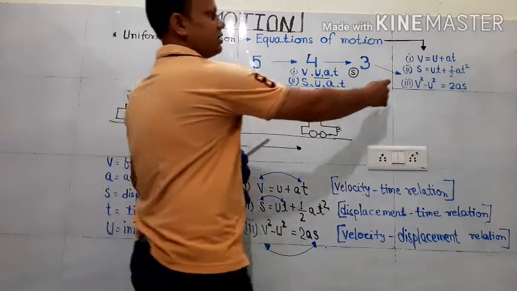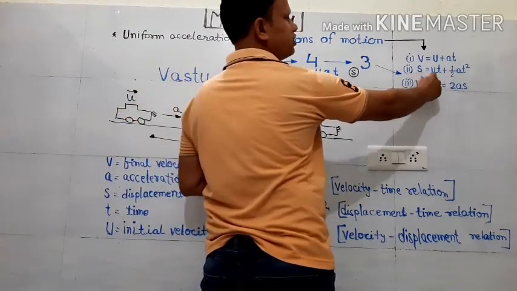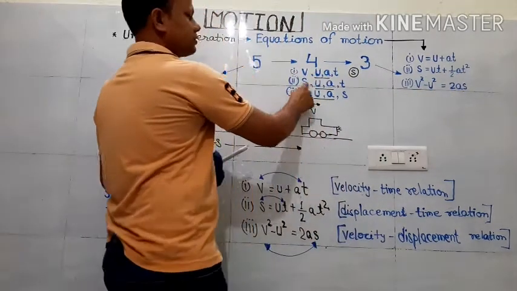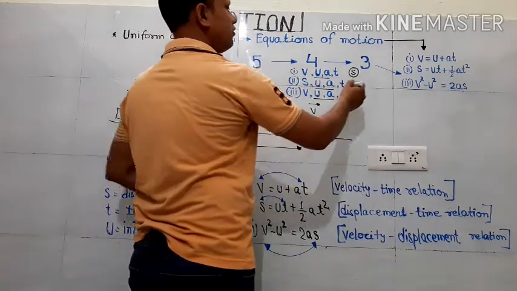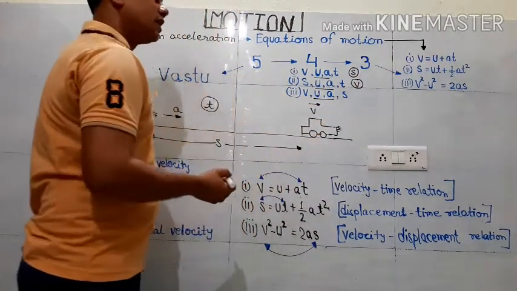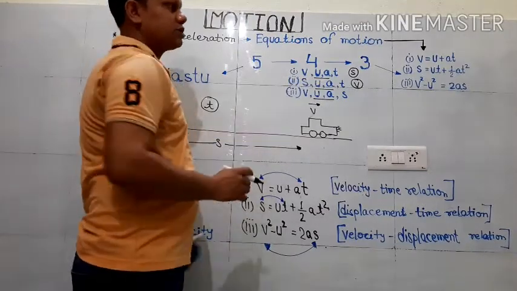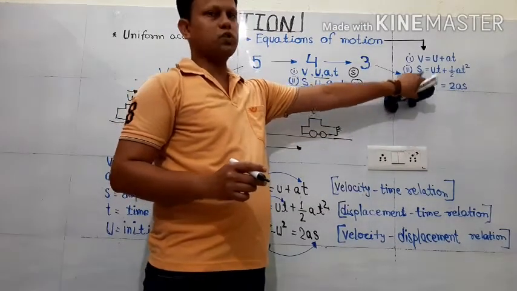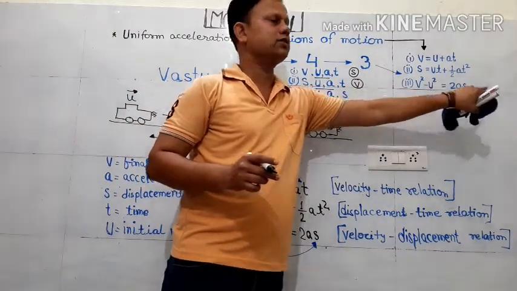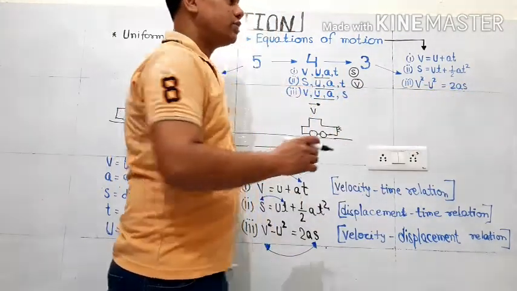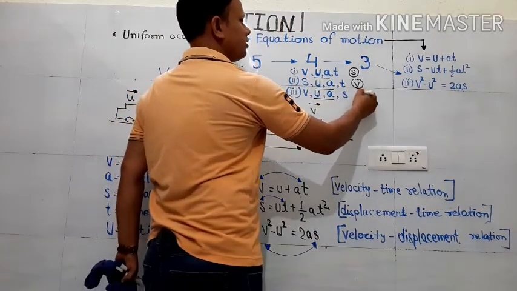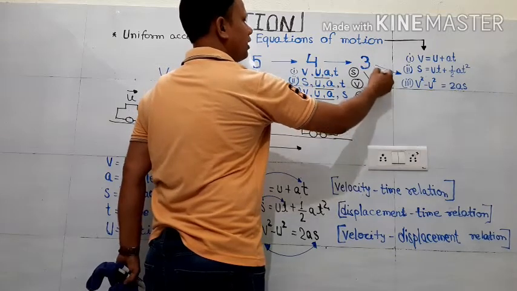What about the second relation? S, that is displacement, is equal to ut plus half at square. So what is involved here? S, U, A and T. What is not involved here? Final velocity is not involved here. In the third equation of motion, V square minus U square is equal to 2AS, that is 2 into A into S. So what is involved here? V, U, A, S. What is not involved here? T. So these are the quantities not involved in each relation.